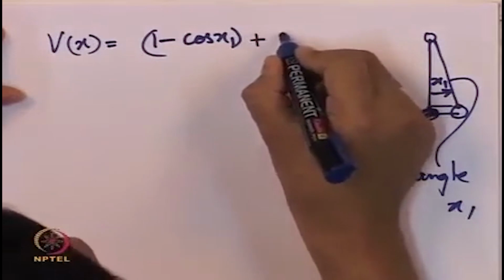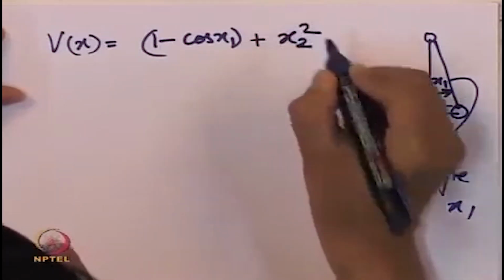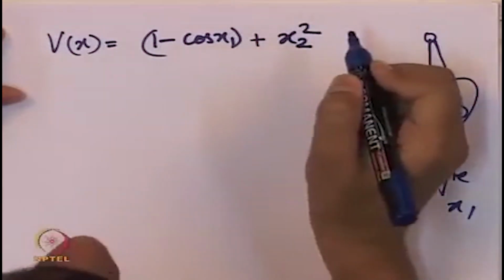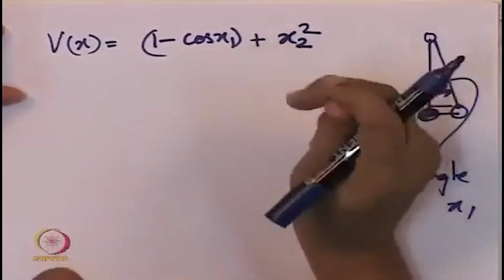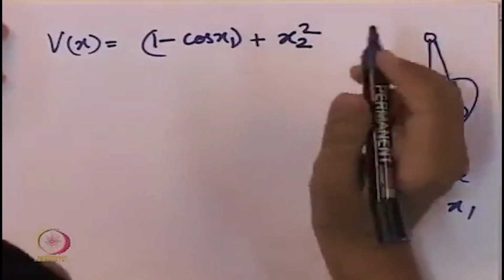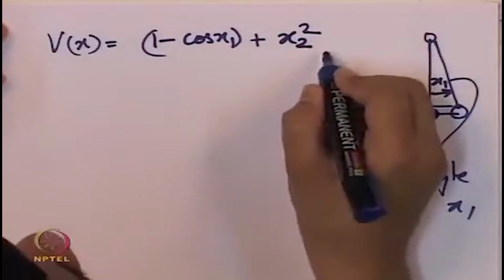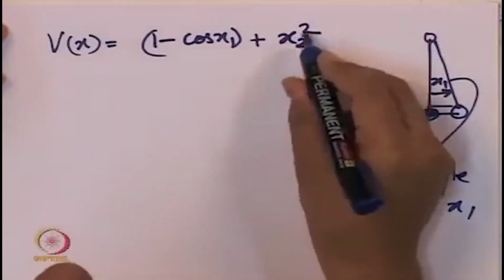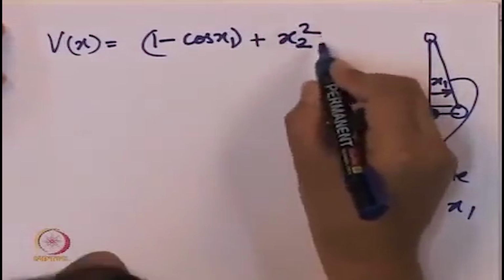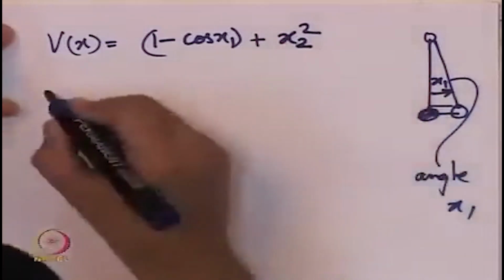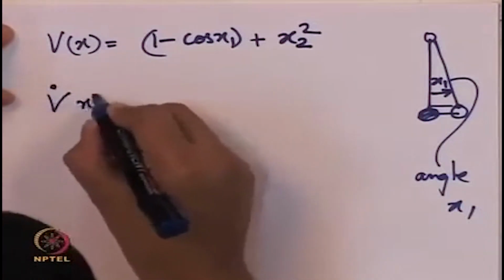The other energy term is actually x2 square by 2. Let us check what happens if we take just x2 square. Yeah, so this is not really energy because this is not kinetic energy. The second term is not kinetic energy, but it's twice the kinetic energy. So let us check what happens to V dot of x.